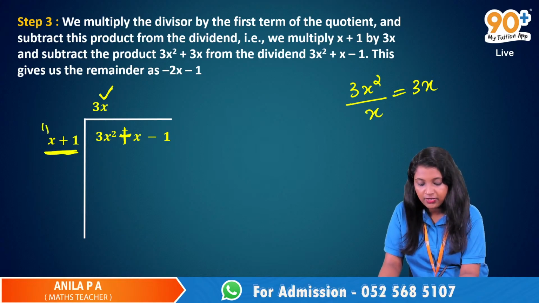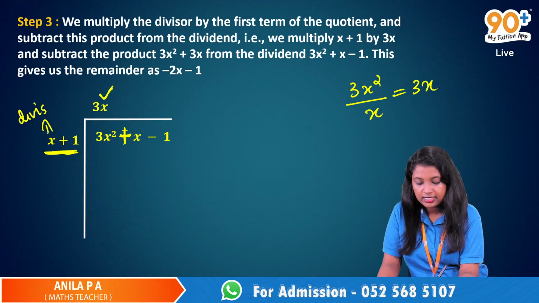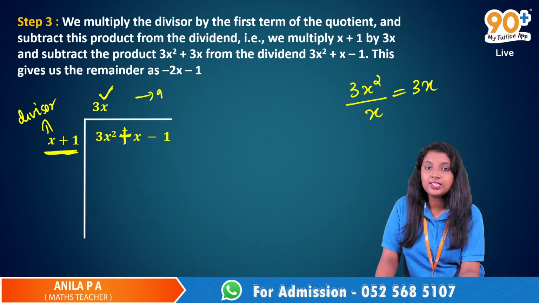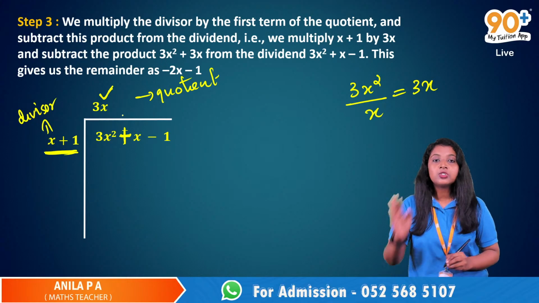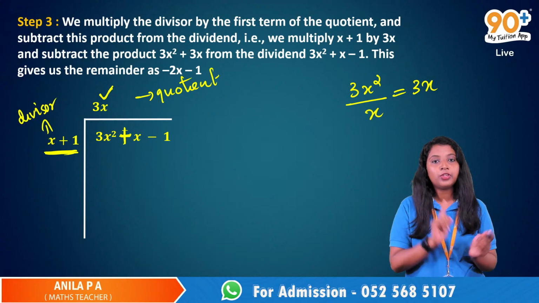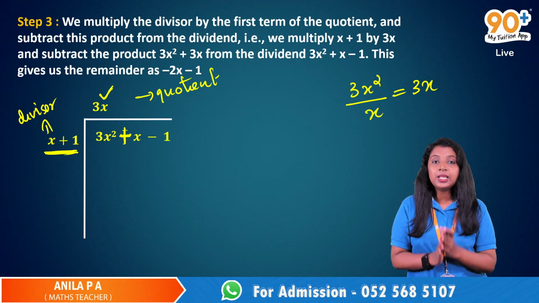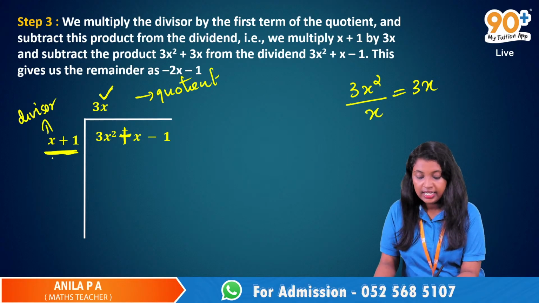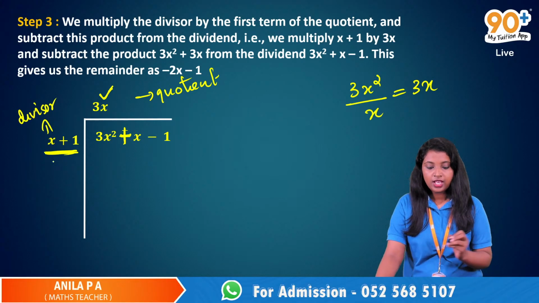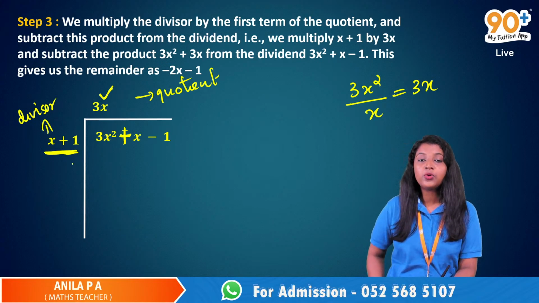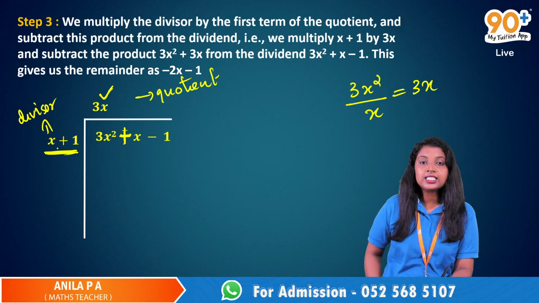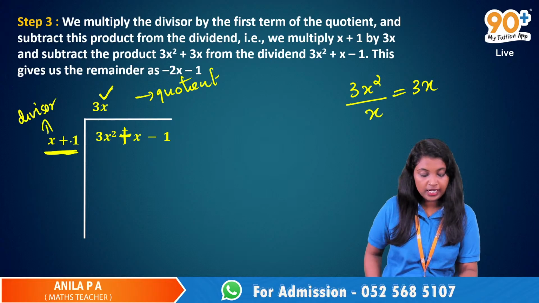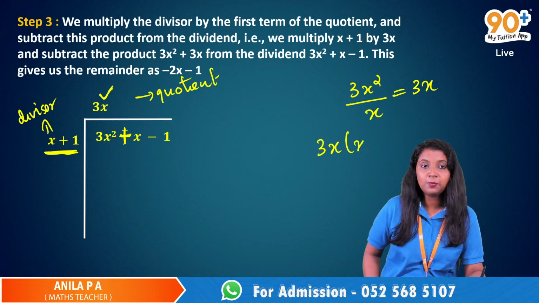This is the divisor, and this is the place for the quotient, and we just got one value here. It is 3x. So 3x is the first term of the quotient, and we multiply this 3x with the divisor, x plus 1.